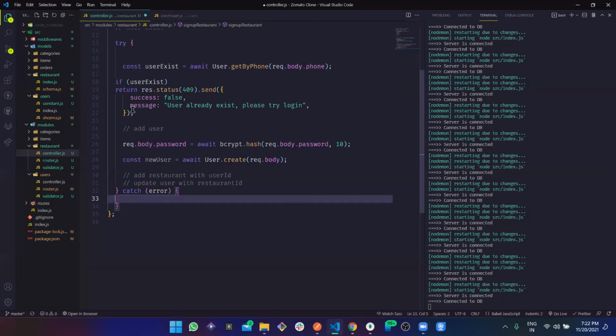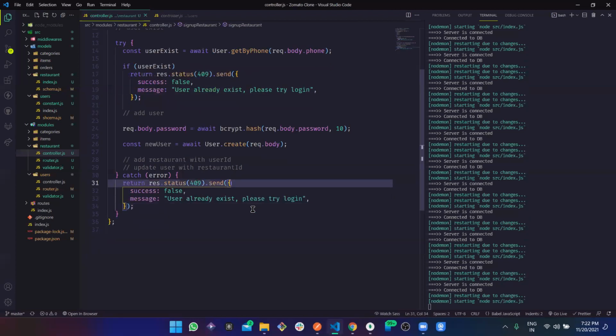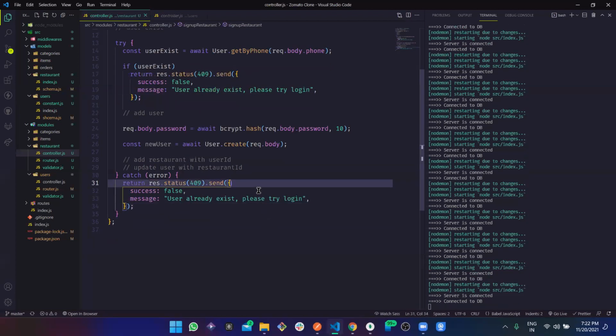So this restaurant. I was talking about index.js module restaurant. Okay, wait, let me check in a while. We can send something like unable to add restaurant. No, restaurant.